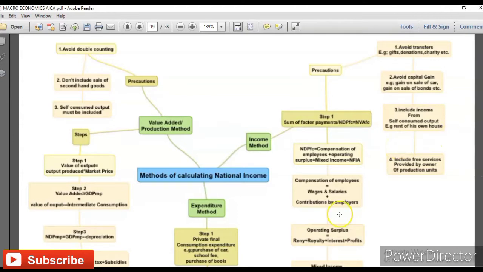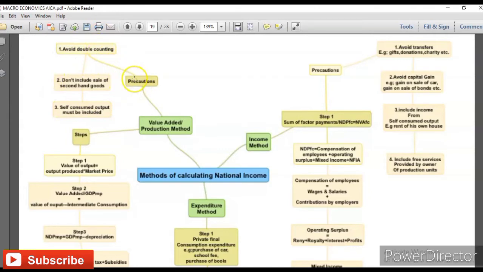If we talk about your value added method or production method, you need to keep in mind three things which are very important for you. First is avoid double counting, because when you are given some information for calculating practical questions regarding national income, you might be given intermediate goods, final goods as well. Second is second hand goods, and third is self consumed goods.